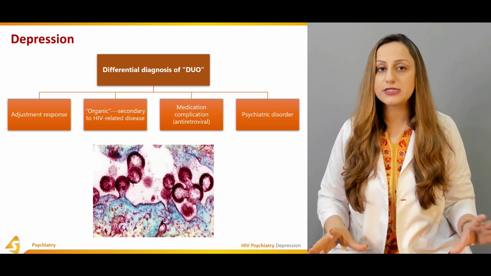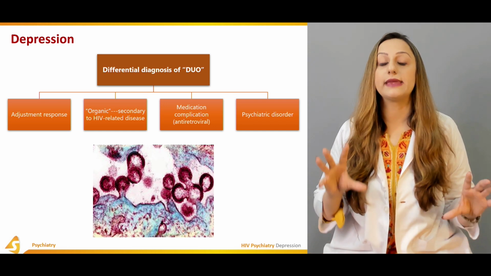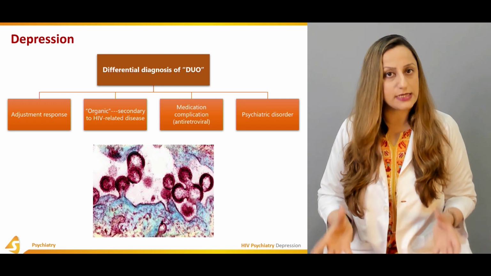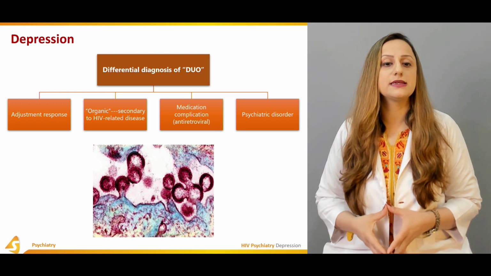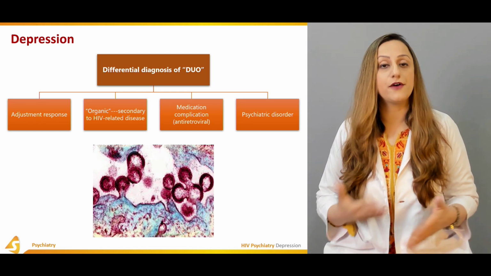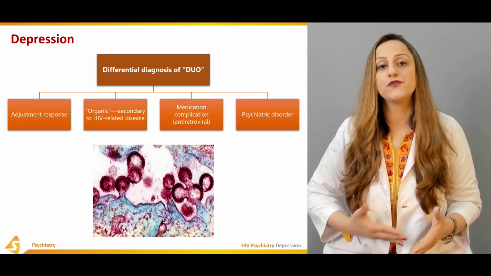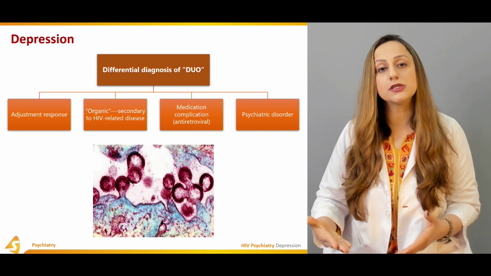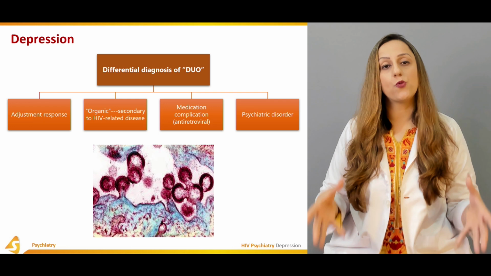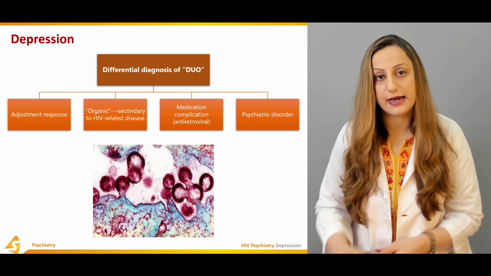It can be an adjustment response, it can be an organic disease. On the other hand, it can be a complication of a medication even, and it can be a psychiatric disorder. So these are the differentials, and when you have the positive DUO, you have to further investigate the patient to get to know, out of all of these differential diagnoses, what is the final diagnosis in that particular patient that we're talking about.